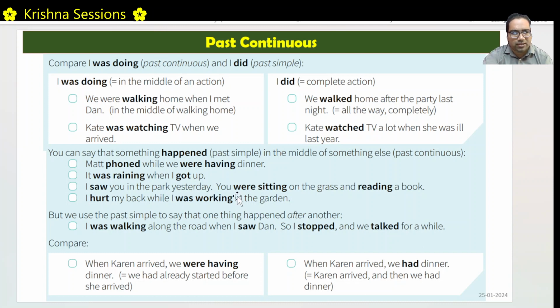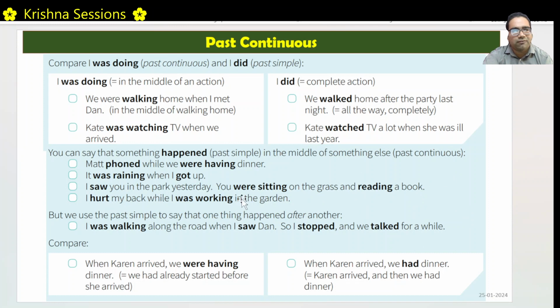I saw you in the park. You were sitting on the grass. He was sitting on the grass for some time. Right, in the middle of that, I saw him. Right, that's why I saw is in simple past. You were sitting is in past continuous. And reading a book is a continuous thing. While he was reading a book between this time and this time, I saw him. So that's why I saw him while he was reading a book.